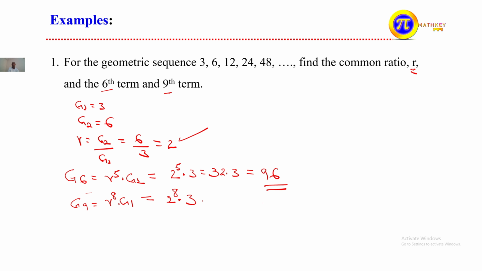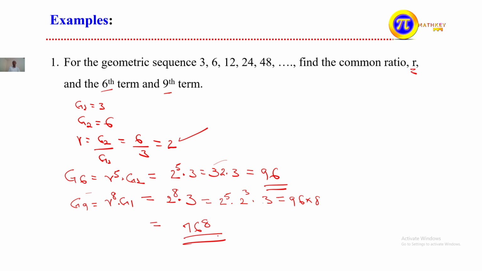Or if you want, you can express this as a formula, g9 in terms of g6. 2 to the power of 5 times 3 is 96, so this is equal to 96 times 2 to the power of 3, that is 8. 6 times 8 is 48, 8 times 9 is 72, plus the 4 we have, 76. So 768.